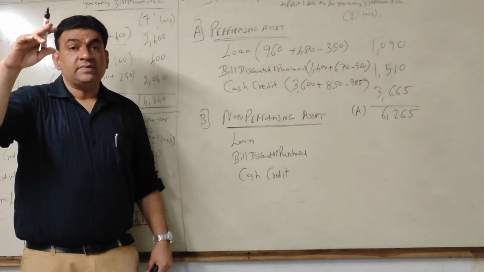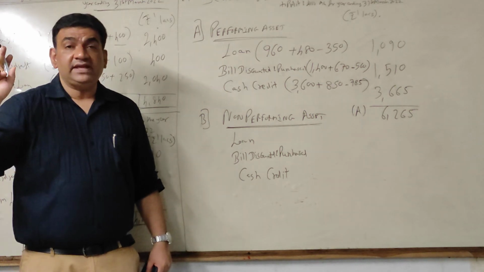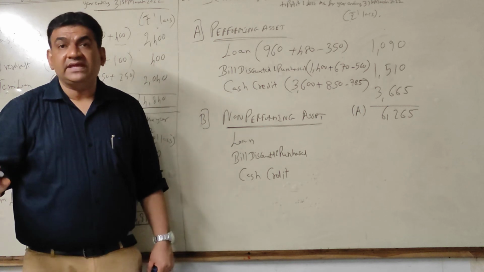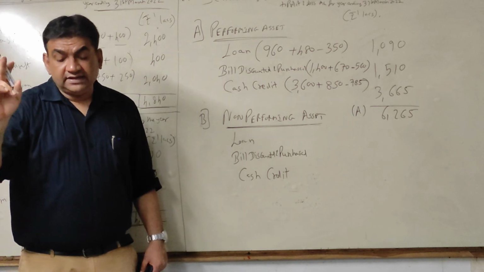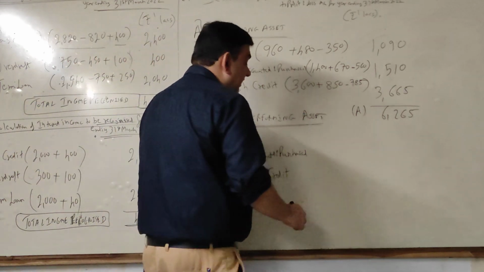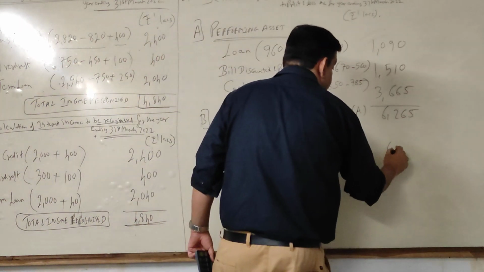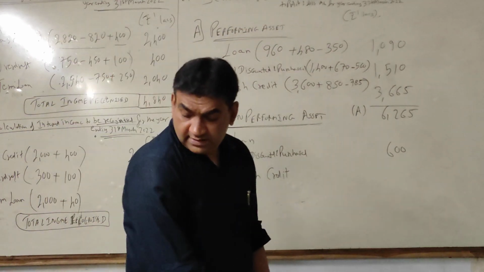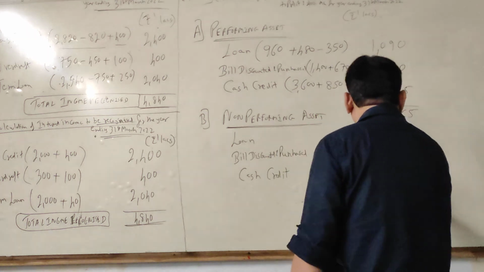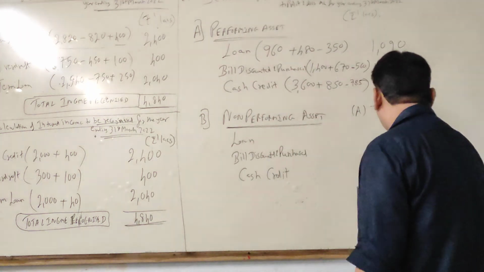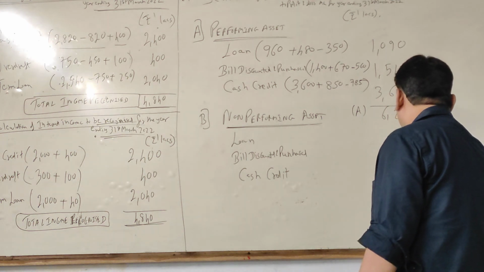Accrued on 1st April 21, ignore for NPA. Accrued on 31st March 22, ignore for NPA. Just take interest what is received in 21-22. Straightforward, second column only: 600 for loan, bill discounted and purchase 700 and cash credit 900.